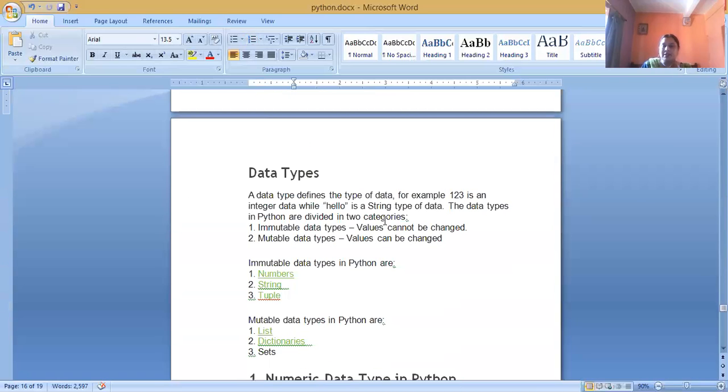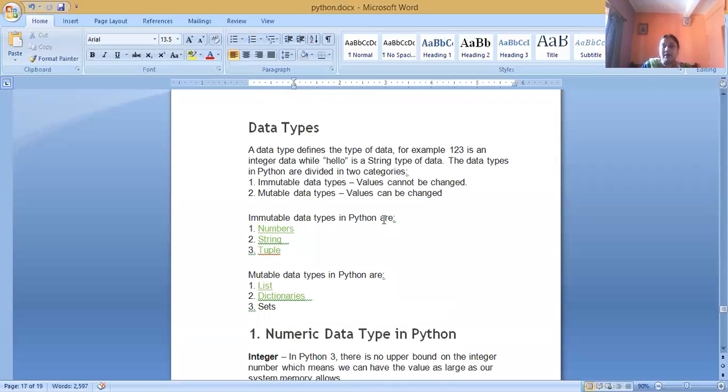Yes, today we will discuss data types. What do we mean by data types? What are the data types present in Python? A data type is used to define the type of data. Suppose there are so many kinds of data we use day by day.